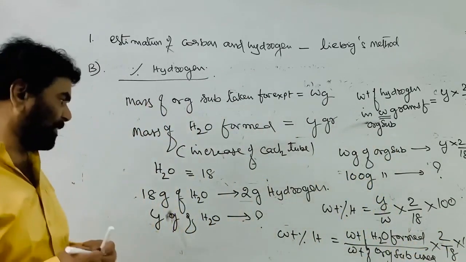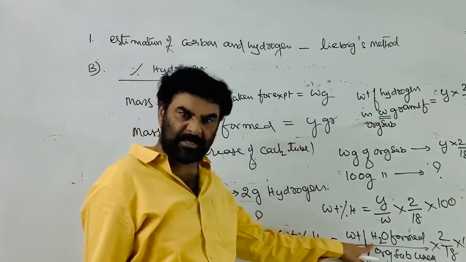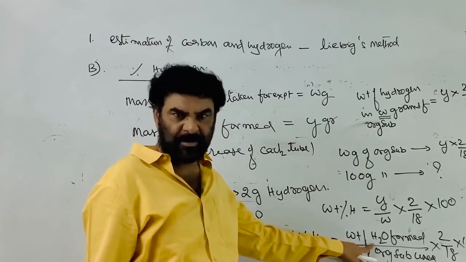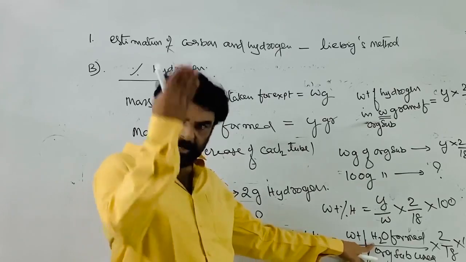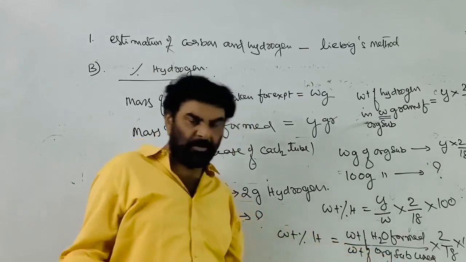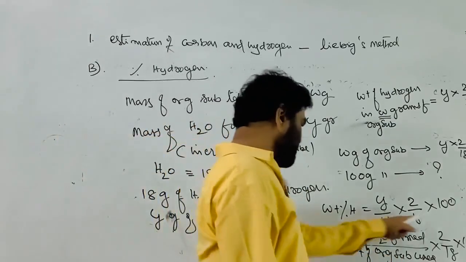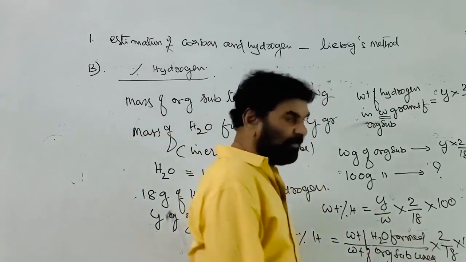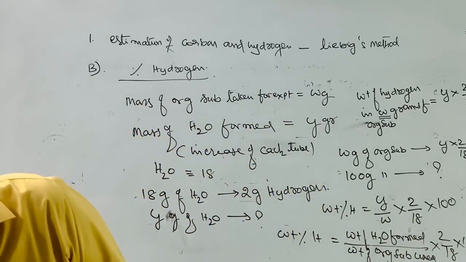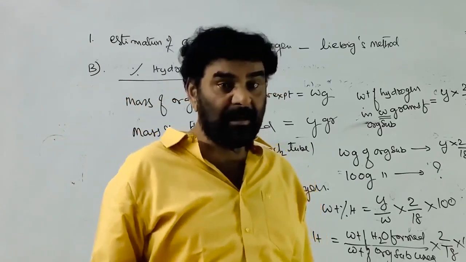So what are the experimental parameters? In Liebig's method, you know the weight of the water formed, which is equal to the increase in the weight of the calcium chloride tube, the dehydrating agent, and the second thing is the weight of the organic compound used, from the experiment you conducted. By substituting the data, we can find out the weight percentage of the carbon and hydrogen. This is the estimation of carbon and hydrogen by the combustion method, Liebig's method.